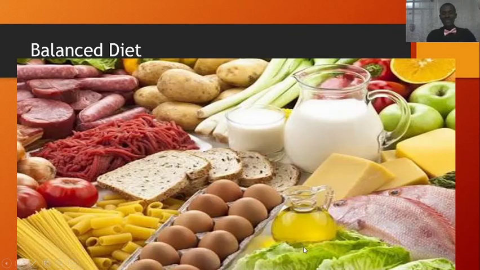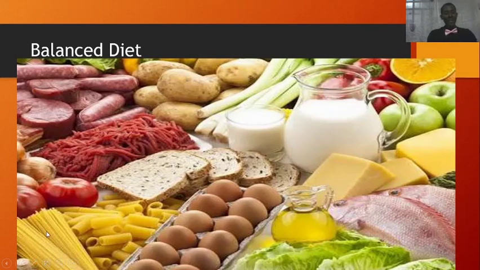Then you see the lettuce here, which provides us with a lot of vitamins. And this is fruit juice inside another glass jar, which supplies us with a lot of vitamins and mineral salts. You can see your fruits here, where you have the apple, the oranges, that supply us with a lot of vitamin C and the rest of the vitamins B, A, and the rest of them, as you know them.